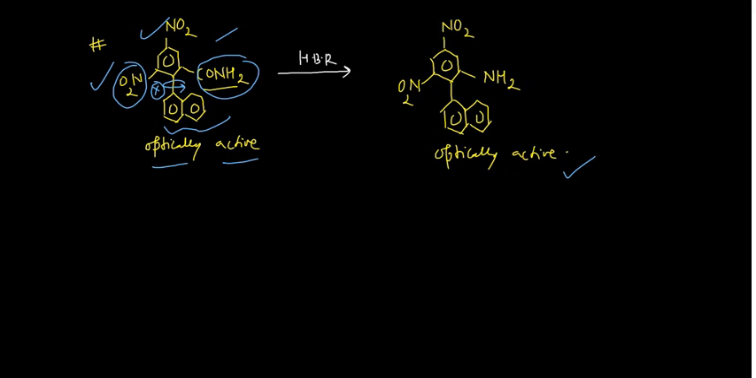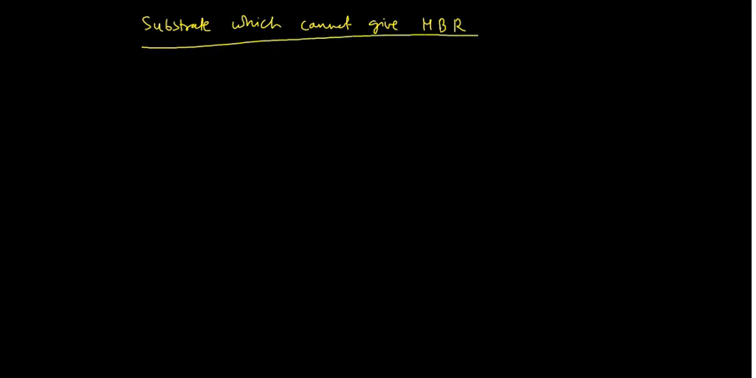Now some other aspects which you should know: the substrates which don't undergo the Hofmann bromamide reaction. So I can write it here: substrate which cannot give Hofmann bromamide reaction. This is my way of writing HBr, you can write in your own way also. So what are those substances? See, the important thing is that whenever you are having this species R C double bond O NH2.